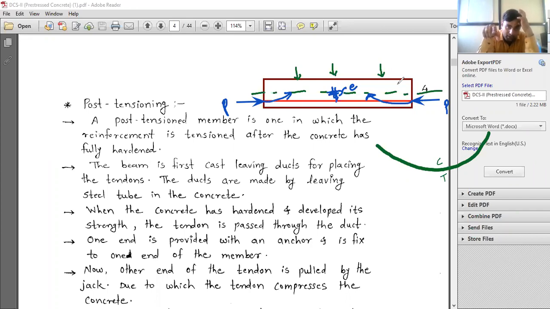These are the two-three points. Always consider the neutral axis as our main axis. Always we take some reference while doing this.